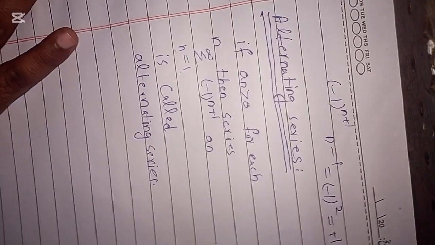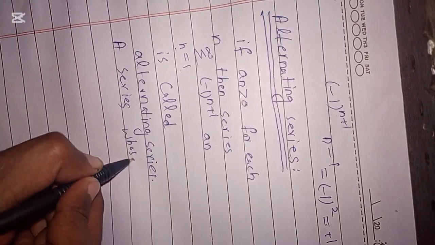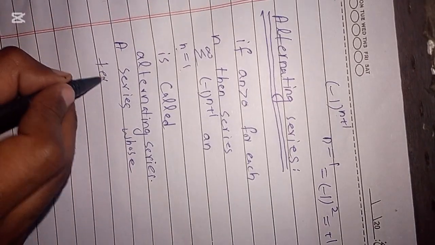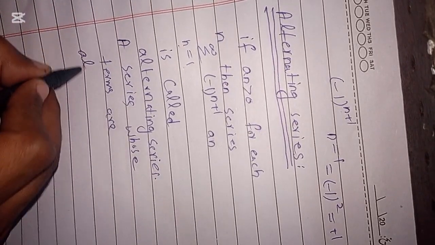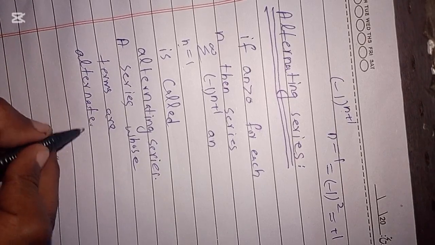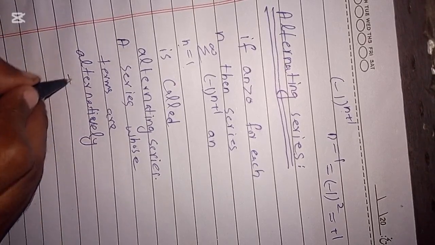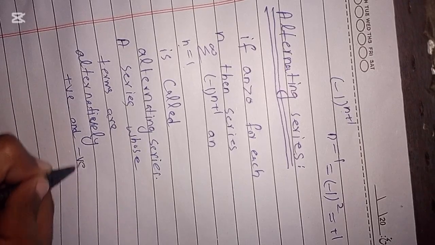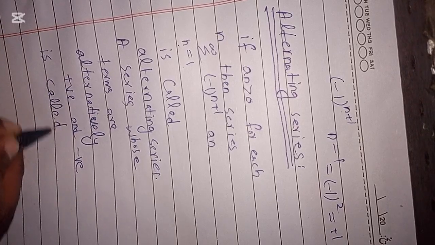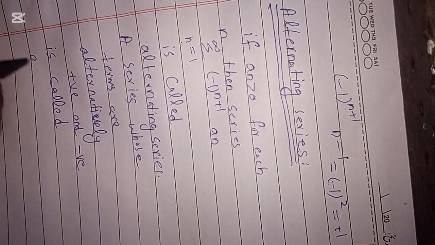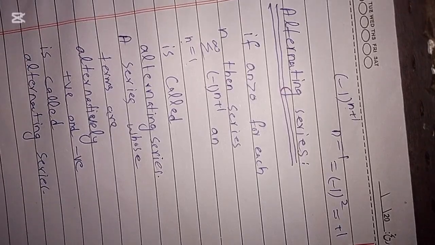Its other definition is like this: a series whose terms are alternatively positive and negative is called an alternating series. Okay, this is called an alternating series.